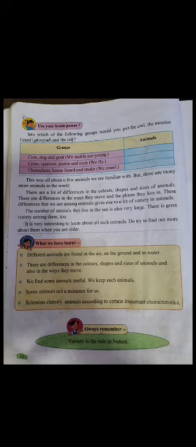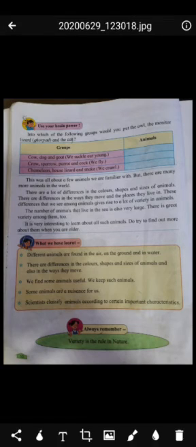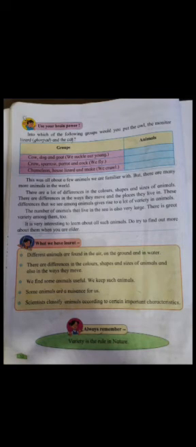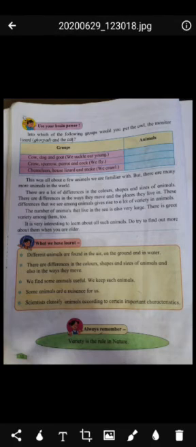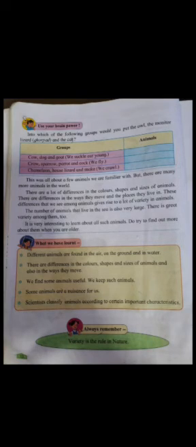So children, here they have given these three groups. In pink color part you can see the three groups: cow, dog and goat. So this is the group of animal we suckle our young, means they feed milk to their young ones. Then we have next group: crow, sparrow, parrot and cock. That is, we fly. In this group we have birds. Then the last group: chameleon, house lizard and snake. That is the group which we have studied today.